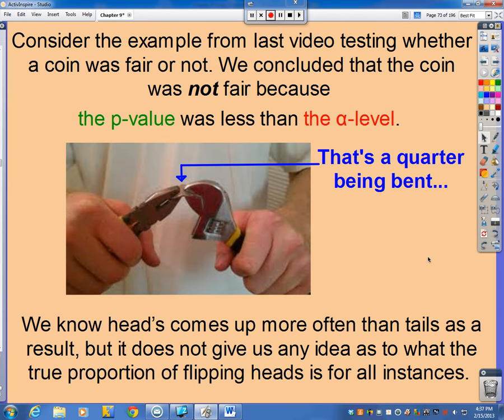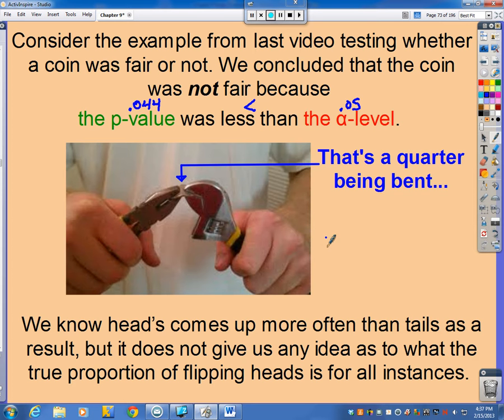We concluded that the coin was not fair because the p-value, for those that maybe don't remember, but I do, was 0.044. And that was even after doubling our p-value because it was two-tailed. And our 0.044 was less than our alpha value, which we used as our 5%, or 0.05. So we know heads comes up more often than tails as a result, but it does not give us any idea as to what the true proportion of flipping heads is for all instances.